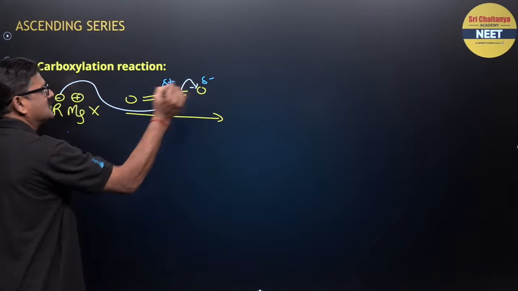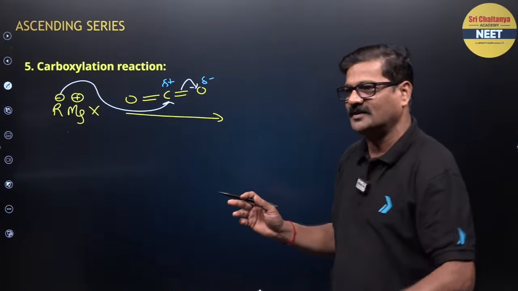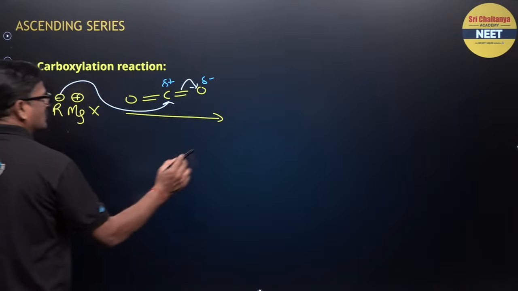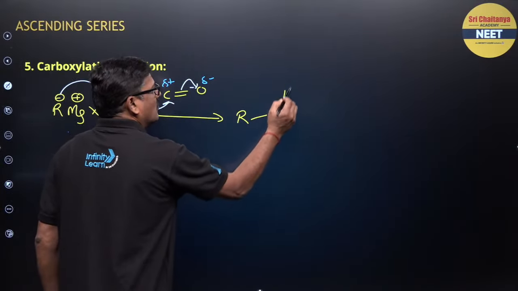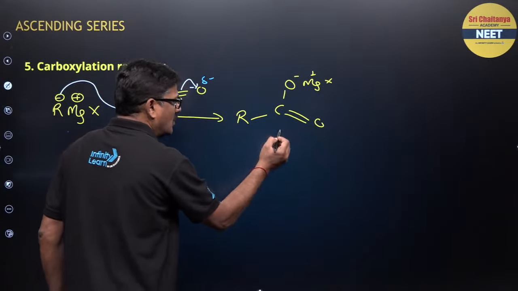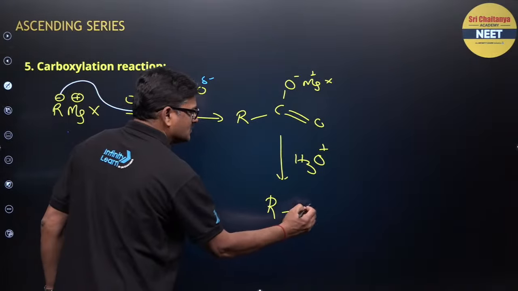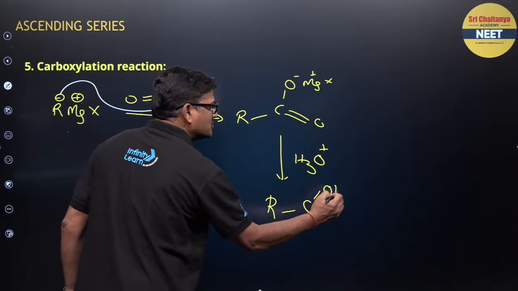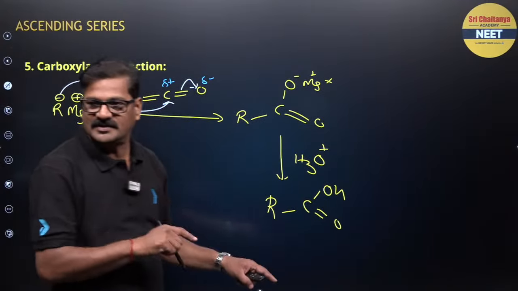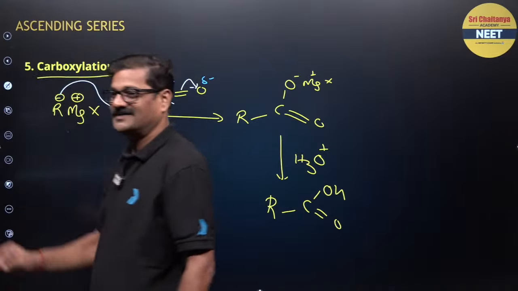Don't call it a mechanism, just polarize the molecule and it can show everything. You are going to see the formation of RCOO minus MgX plus, which is further hydrolyzed to give RCOOH. A carboxylic group is being introduced in this reaction, so it is a carboxylation.